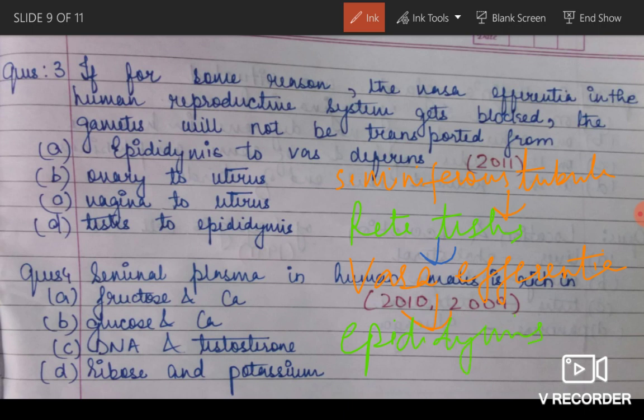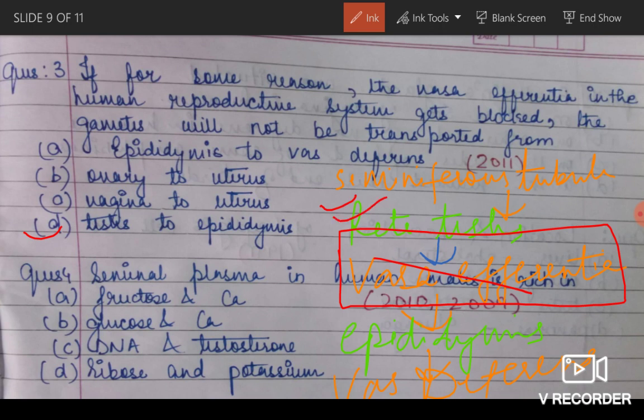And then we had vas deferens. So this was the pathway. So the question is asking that if vasa efferentia gets blocked, which option? Testis to epididymis. You can see testis was here inside the seminiferous tubule. So testis to epididymis will be the correct answer because the gametes will not be transported from testis to epididymis, because vasa efferentia connects them.